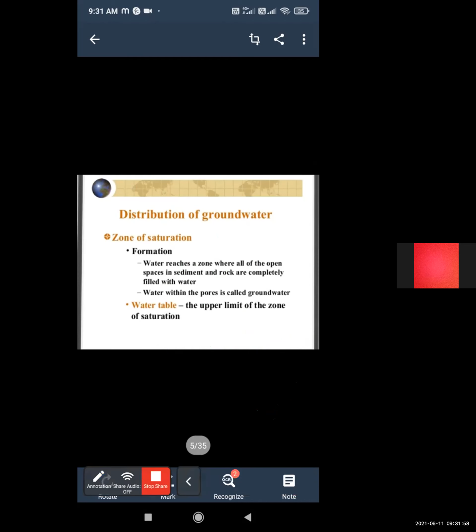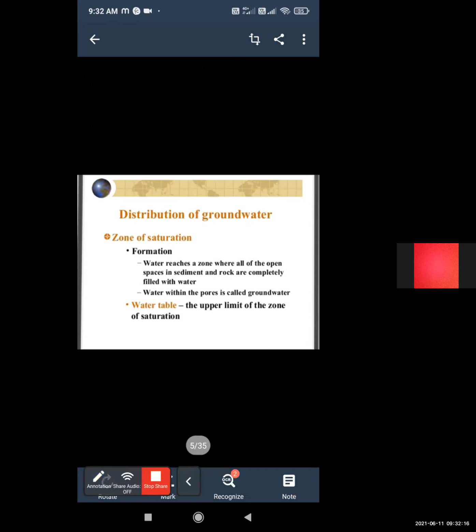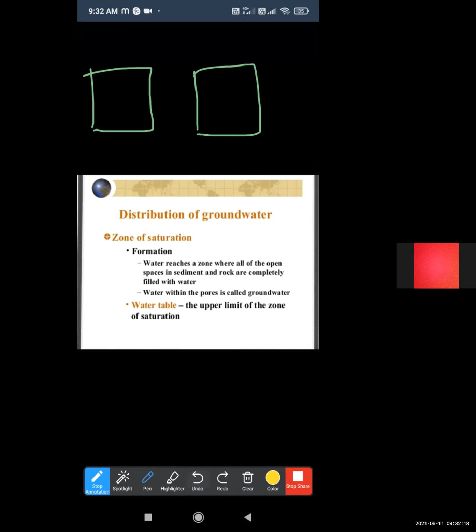How is it defined? Here is a regular size soil sample and here is an irregular size soil sample. Here we can show the soil sample in a regular manner, that is, a regular size of soil sample.